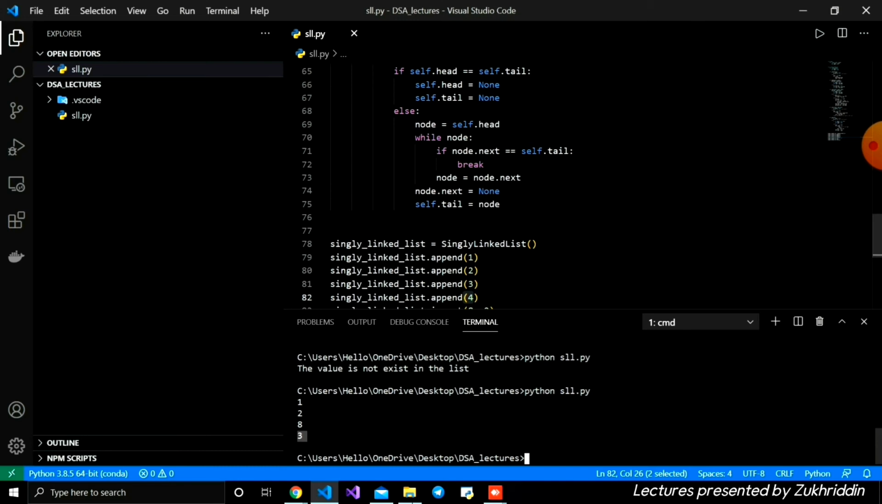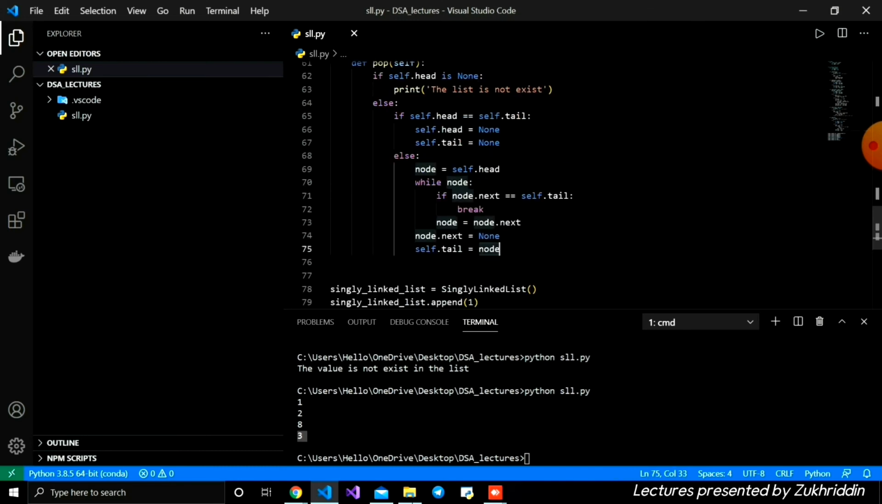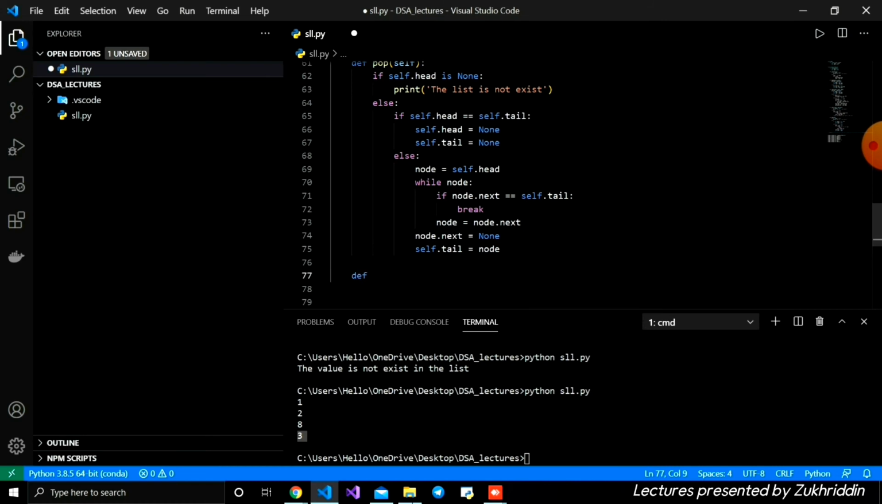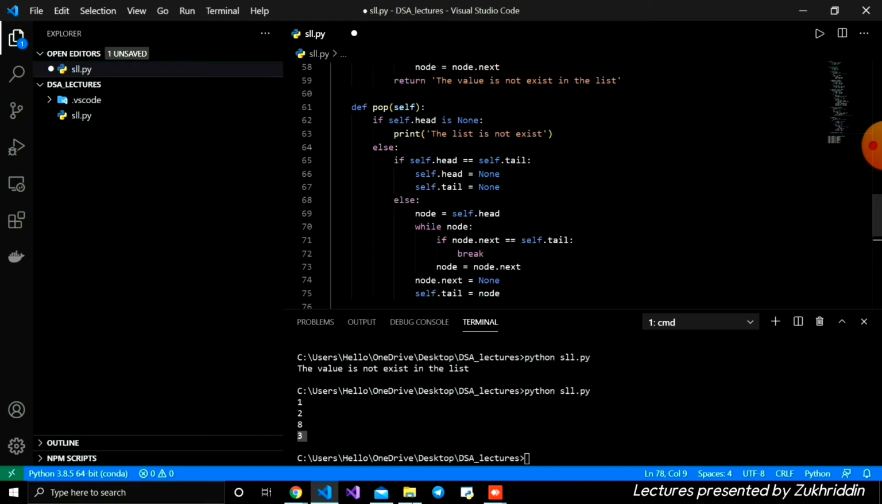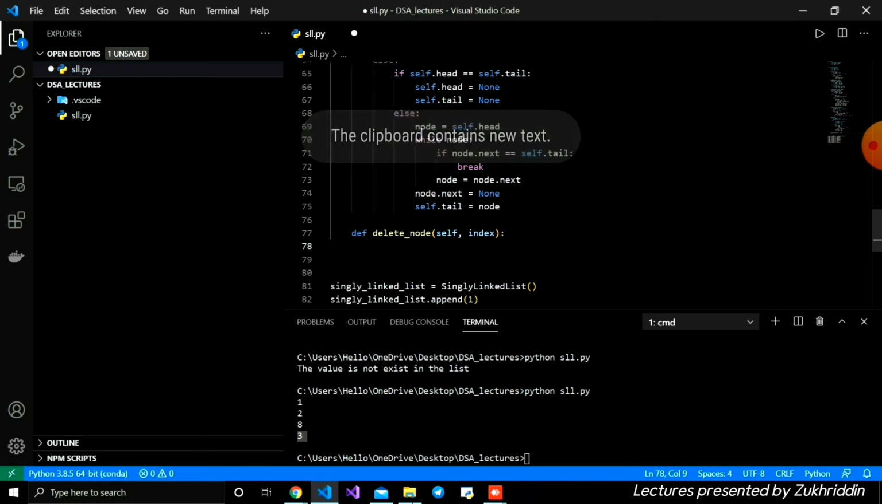And also we're going to create our next function, which deletes by index. Let's create delete node. Here we take self and then index, and inside, firstly we are checking like this. I'm going to copy this and paste it.